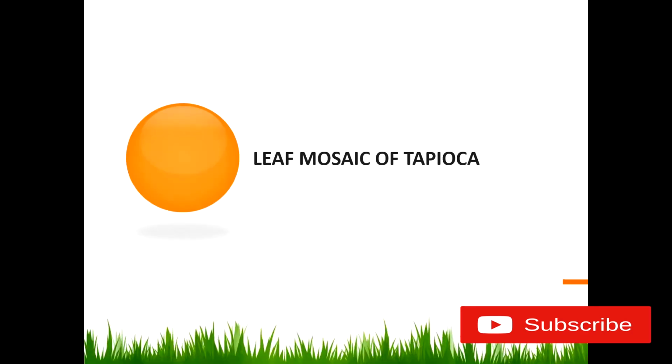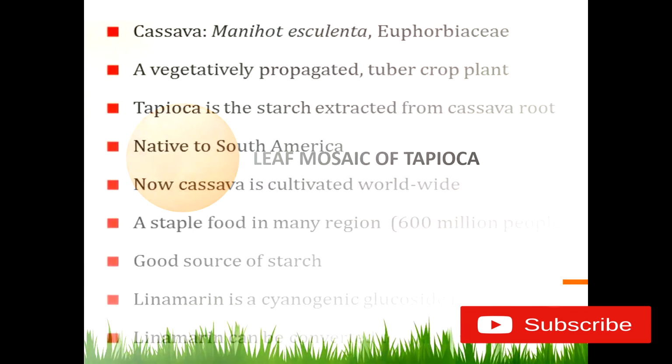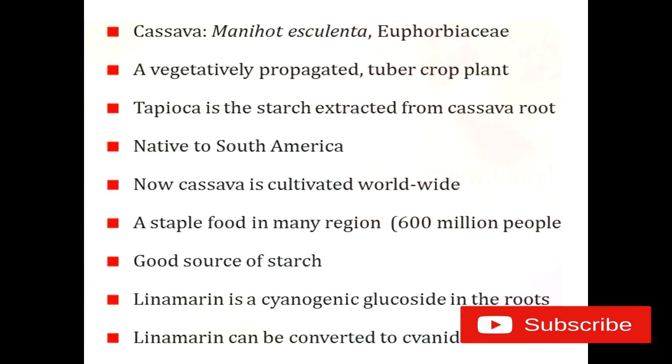Hi everyone. Next we are moving to discuss the leaf mosaic of tapioca, which is another plant disease. Tapioca, otherwise known as cassava, has the scientific name Manihot esculenta and comes under the family Euphorbiaceae. It is commonly vegetatively propagated, usually using stem cuttings, and is a tuber crop.